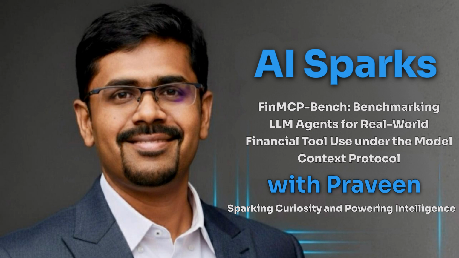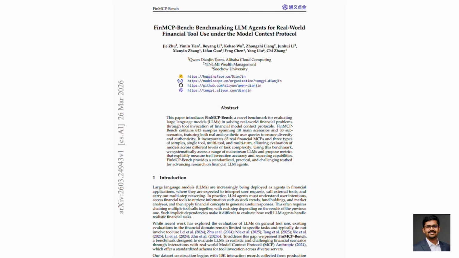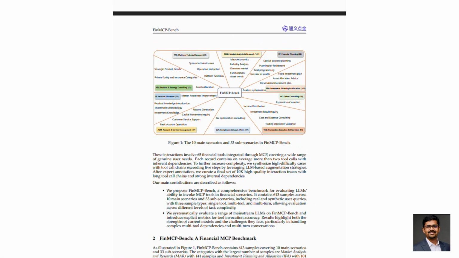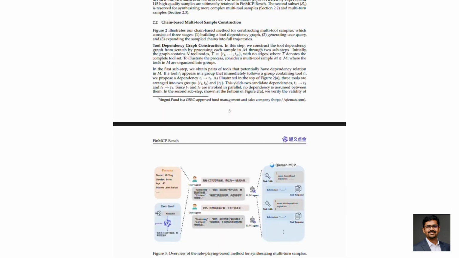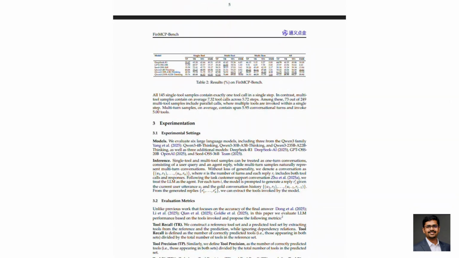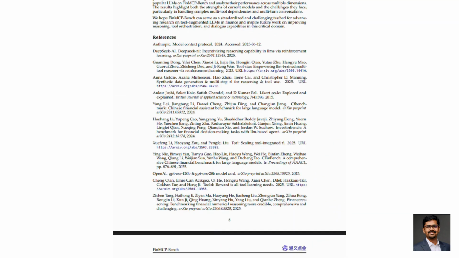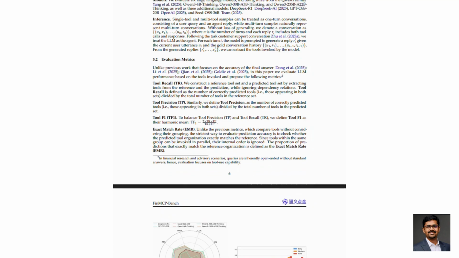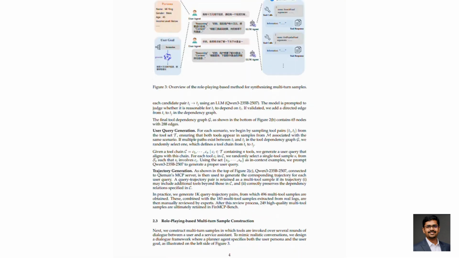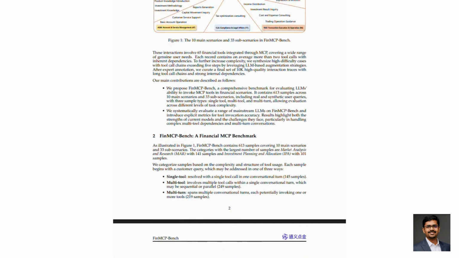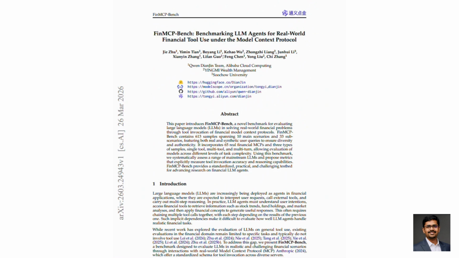Today, what if your AI wasn't just answering questions, but actually behaving like a financial analyst, calling tools, checking dependencies, and reasoning step by step? This is exactly what the paper FinMCP-Bench, Benchmarking LLM Agents for Real-World Financial Tool Use by Jie Zhu and Yimin Tian explores. The core problem is simple. We've been evaluating LLMs like students in an exam, but real-world financial agents behave more like operators in a system. They don't just answer, they decide which tools to call and when.